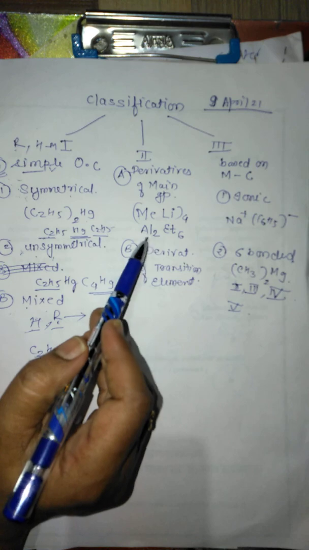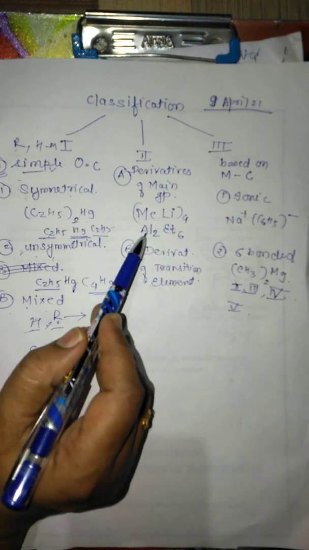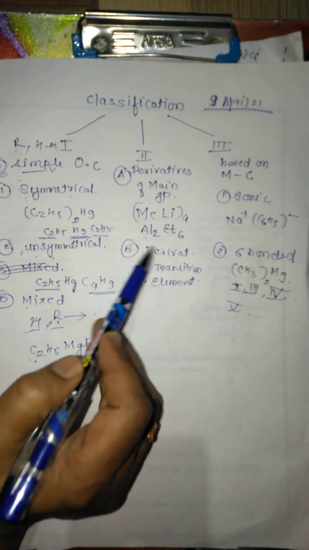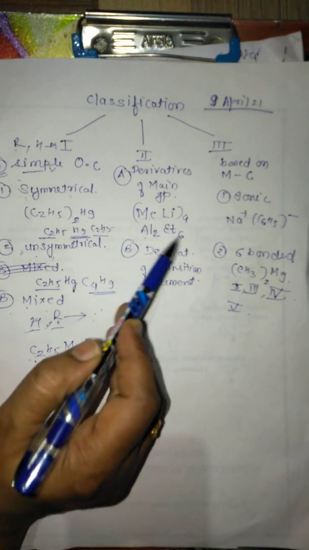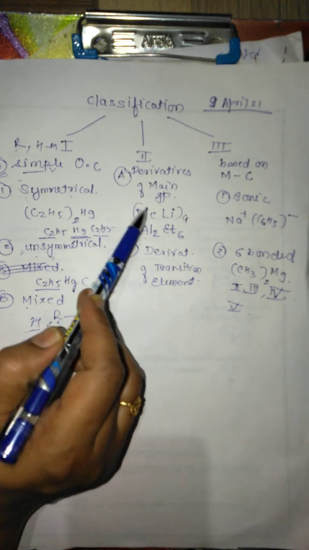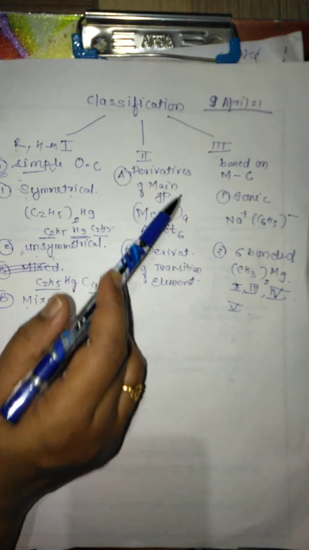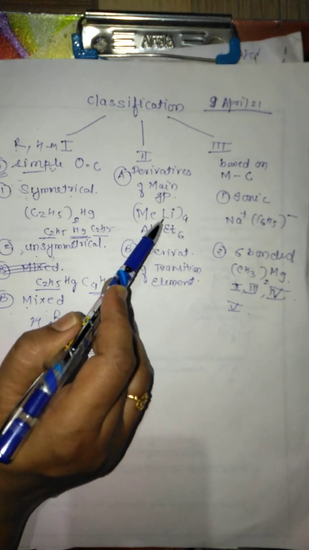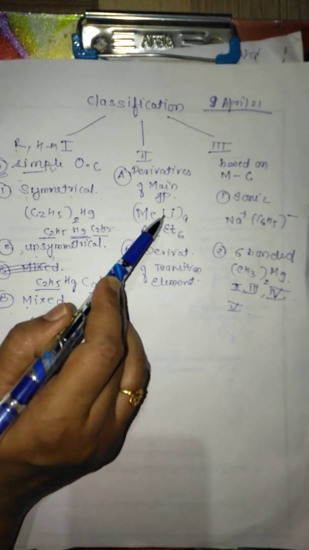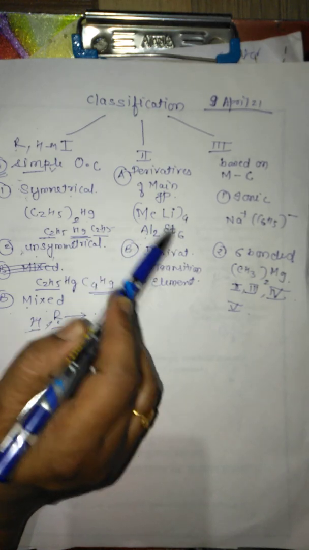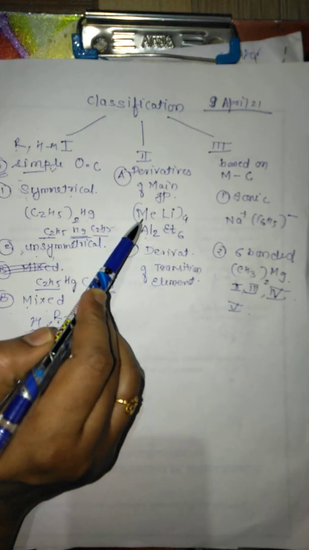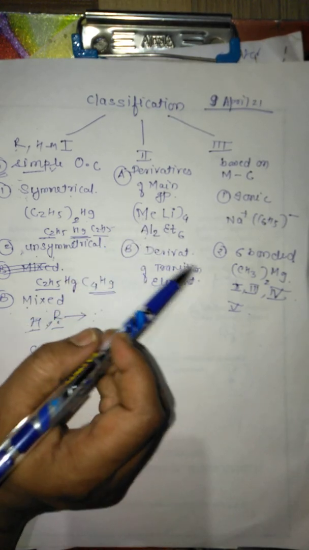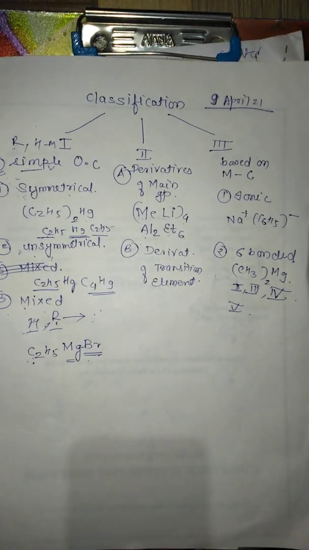Here there is not a single attachment. It is not simply Al and Et directly attached. So there are multiple bonds, and there are a number of derivatives there. Means a single group is not there, a number of groups are there along with the metal. Even the metal is not a single one, it is attached to the groups, either organic radical or so, by the sigma bond or the ionic bond.